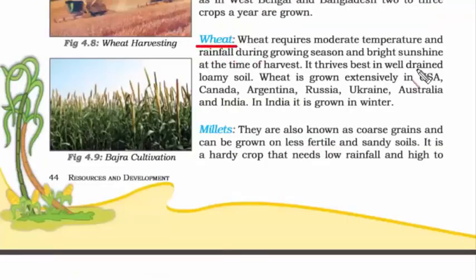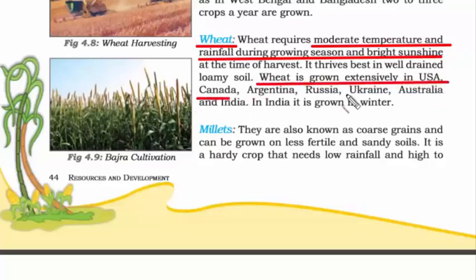Next one is wheat. Wheat requires moderate temperature and rainfall during growing season and bright sunshine at the time of harvest. Again, if you notice, all of these conditions are present in India. So some of the wheat producing nations are USA, Canada, Argentina, Russia, Ukraine, Australia and India.